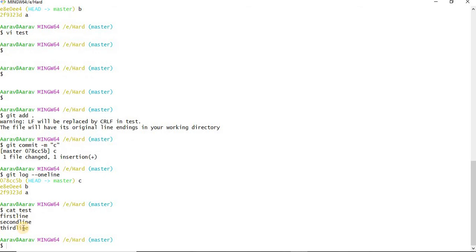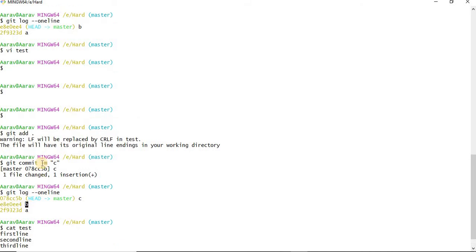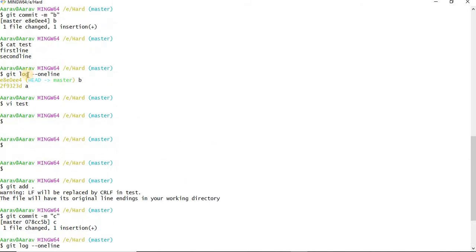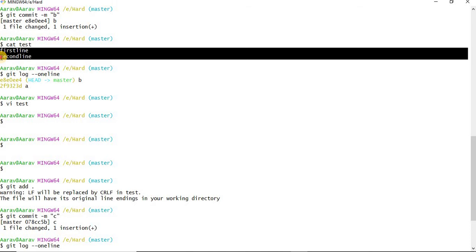Now on the fourth day I came to office. I felt this is the proper code, meaning whatever code I have at the b commit, see, this is the b commit. This is the proper one.